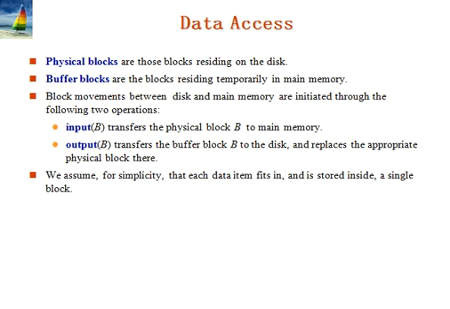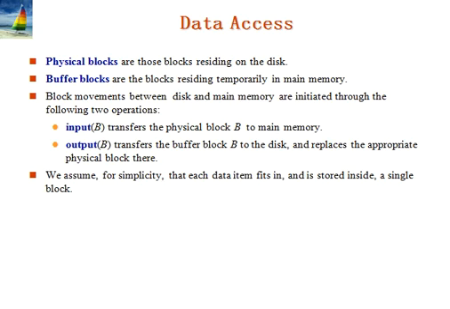The blocks residing on the disk are referred to as physical blocks. The blocks residing temporarily in main memory are referred to as buffer blocks. The area of memory where blocks reside temporarily is called the disk buffer.